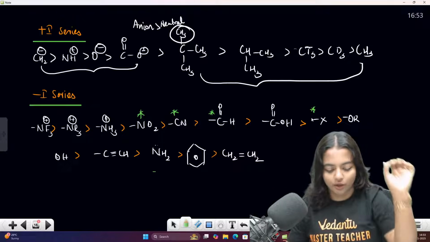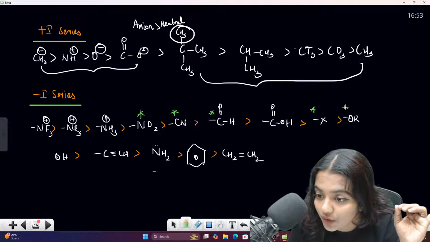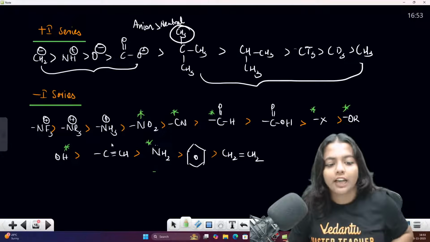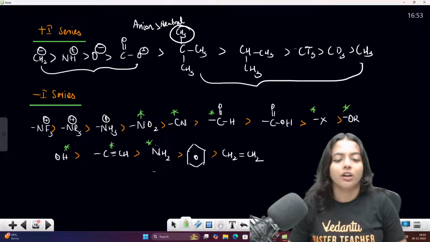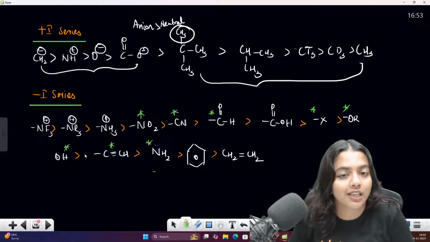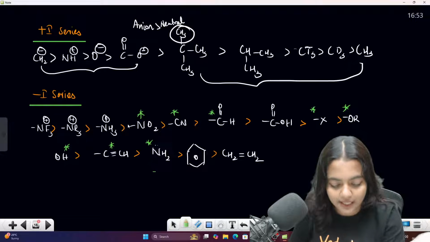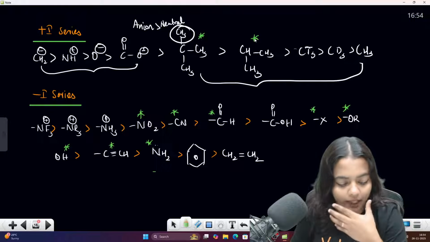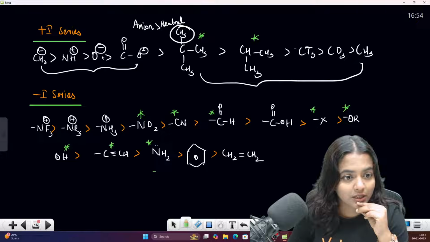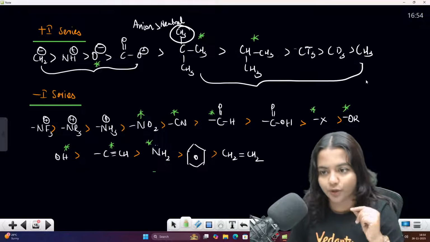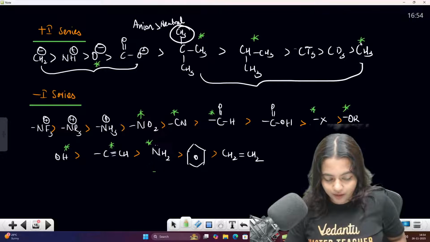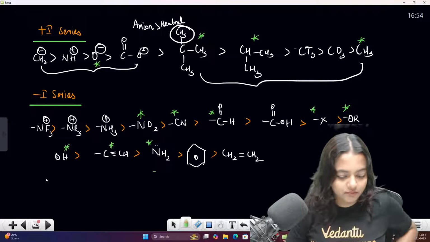This is very important. Halogens are very important. OR is very important. OH is very important. NH2 is very important. And even alkynes also they can show. So these are the very important ones they will be asking frequently in the exams. Okay, for the plus I series, if I'm telling you, this is very important. This is also very important. And of course they will ask you with this O minus. O minus also is very important. And of course CH3 also they will ask you. Okay, these are the ones which are important. Clear everyone?